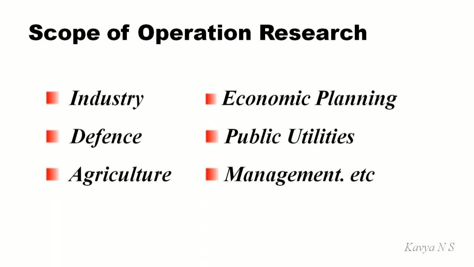Similarly, it can also be seen in banks. You might have experienced procedures in banks such as issuing tokens to the customers in queue to manage service provided by them and so on. So these are few applications of operation research.